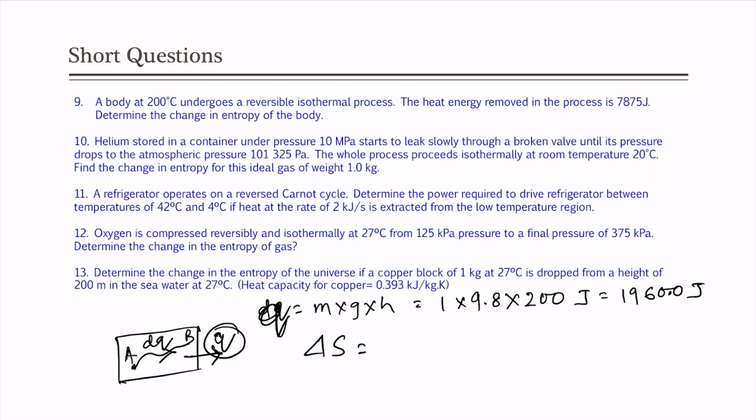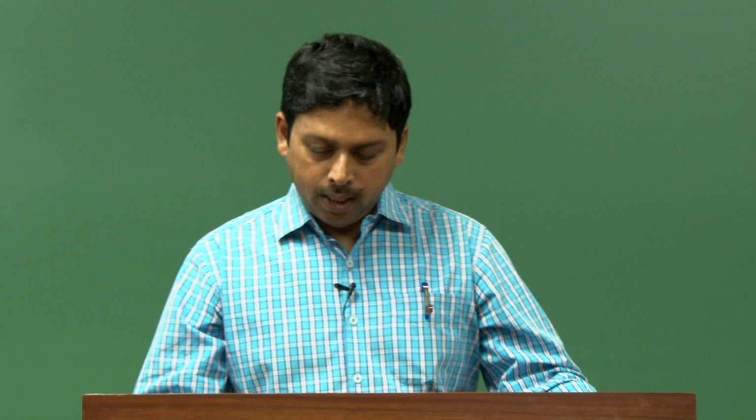So, delta S here will be nothing but q by T. Now, q is 1960, T is 27 degree, which is 300 Kelvin, that is the joule per Kelvin entropy change. Okay. So, that is an important point that we have to remember, and because of that only we can see that for an irreversible process, the entropy of the universe will be positive, otherwise it will not be positive.